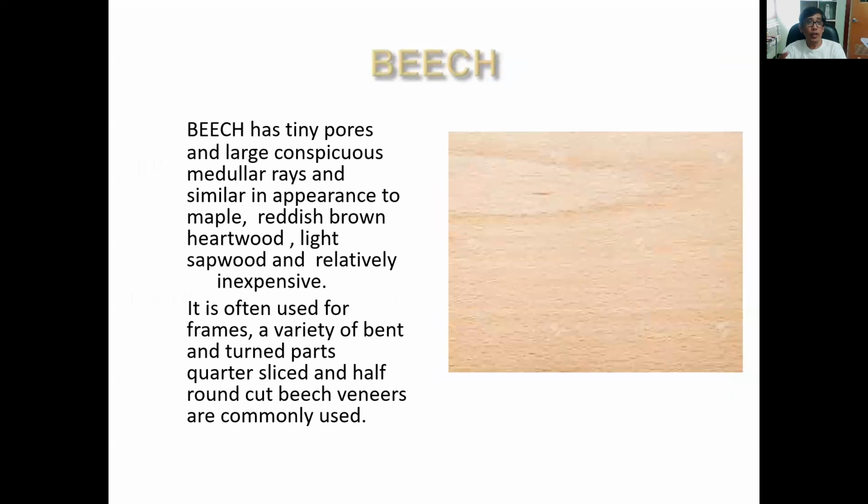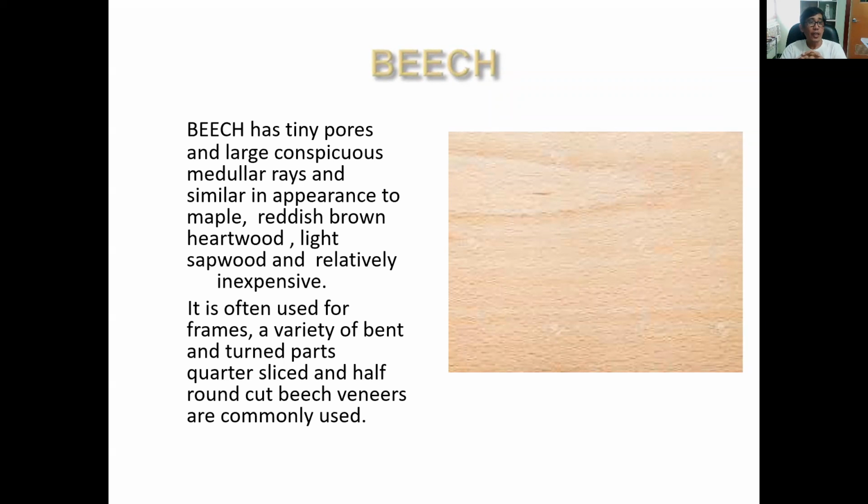So the beech is also a type of wood that you can use. You can frequently see it in veneer finishes. It has tiny pores and large conspicuous medullary rays. Because of the large medullary rays, it's very nice to use on large areas, on walls.